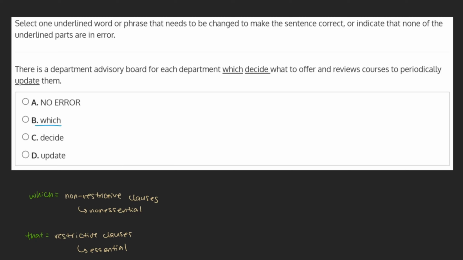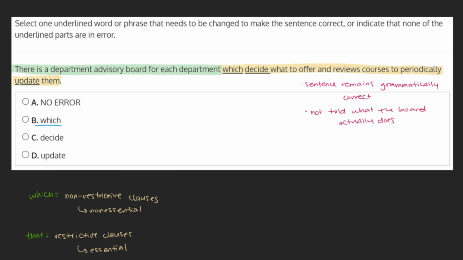In our sentence, it's arguable whether which decides what to offer and reviews courses to periodically update them is essential or not. It's true that the sentence would remain grammatically correct even without this phrase, if it were to just say, there is a department advisory board for each department. However, it could be argued that the which clause is essential, as without it, we're simply told of the existence of the advisory board, but not anything about what it actually does. Because this grammar point could really go either way, let's keep an eye on it for now as we take a look at our other choices.